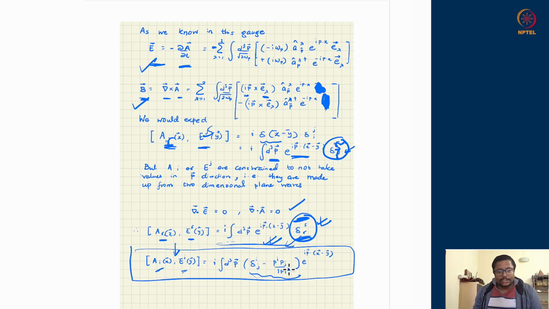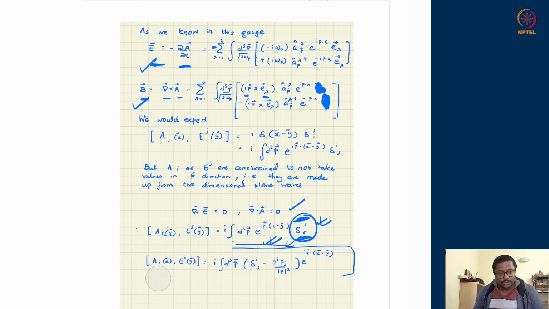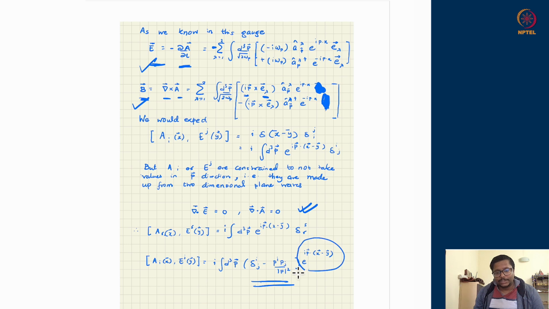So this delta Ij minus Pi Pj upon P square should replace the naive delta Ij, where there was no constraint. If I wrote it like that, there would be no constraint that A and E, or P, are orthogonal to each other. This will be just two quantities which are canonically conjugate to each other. Apart from that, the electrodynamic story is not just the story of a conjugate pair. It is the story of a conjugate pair which are not free to take all direction values, and they are constrained to lie in the plane. And that is the statement that the weightage of the plane wave in the full three-dimensional space is reduced.